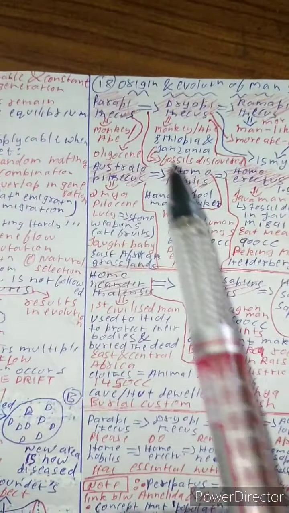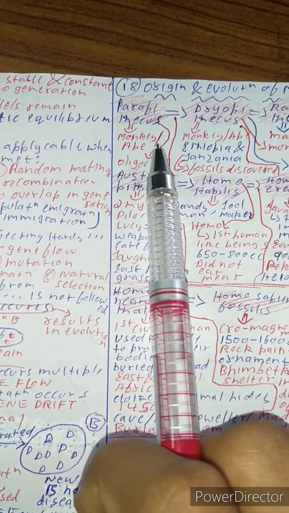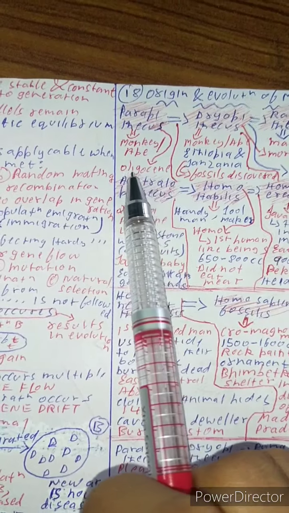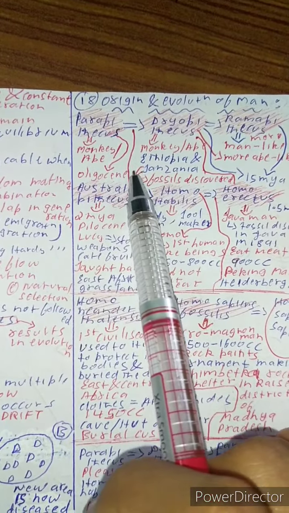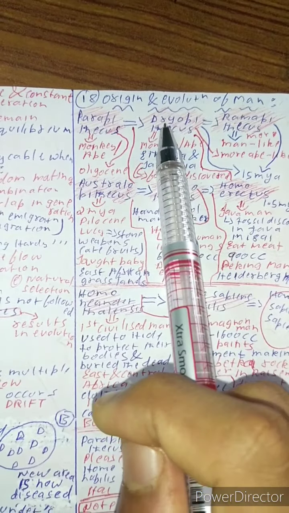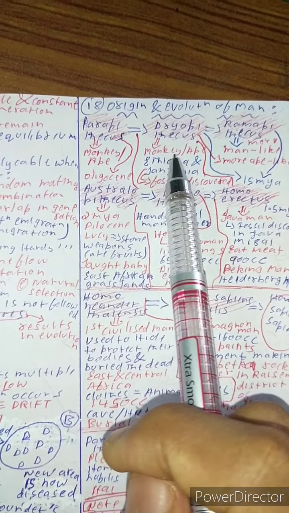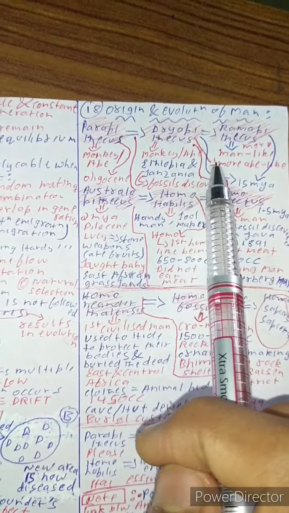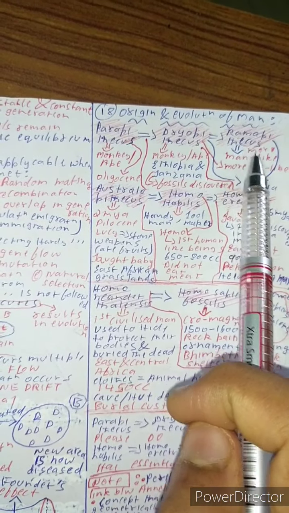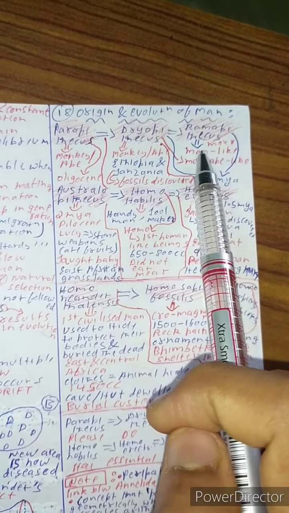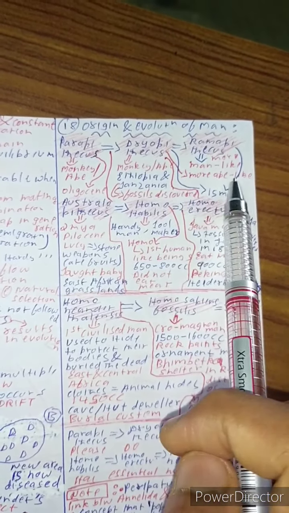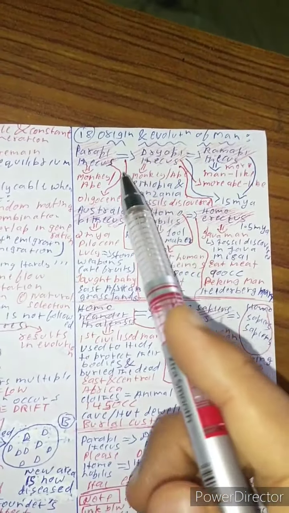First of all, let's learn about the features of all these beings. One is Parapithecus, who looks like a monkey and ape, and belongs to the Oligocene. Simple, it's just like a kind of primitive monkey. Dryopithecus looks like a monkey man, and it is more ape-like, whereas Ramapithecus is more man-like. That is the difference between Dryopithecus and Ramapithecus.